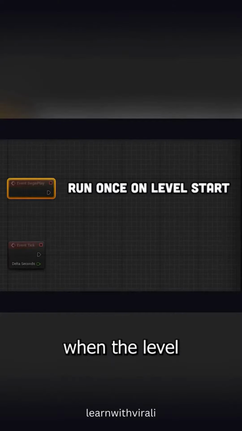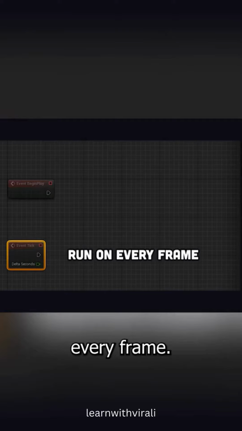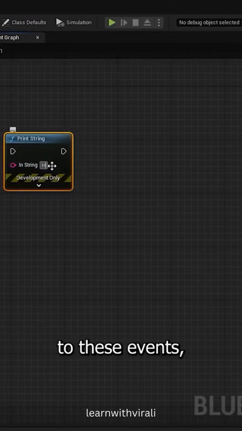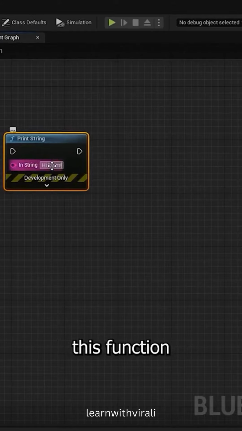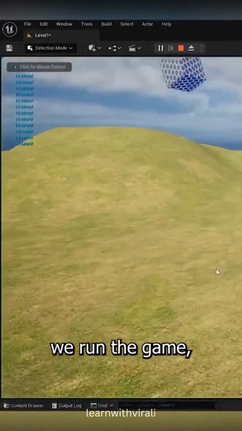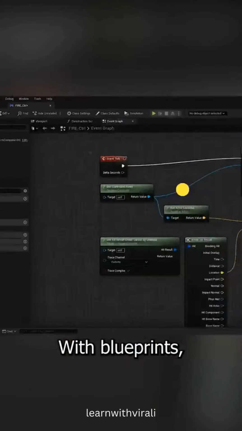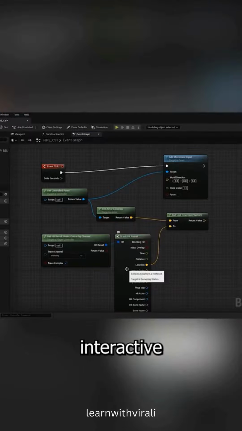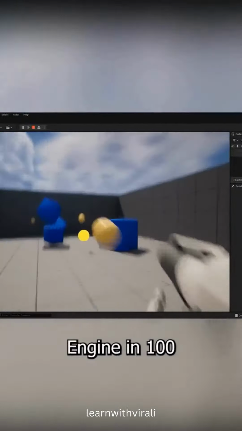Begin play runs when the level first loads, while tick runs on every frame. Now there are tons of built-in functions that you can run in response to these events, like print string. We can execute this function on every frame by connecting it to the tick event. And now when we run the game, it won't stop printing hello world. With blueprints, you connect events, nodes, functions, and variables together to create interactive game elements. This has been Unreal Engine in 100 seconds.